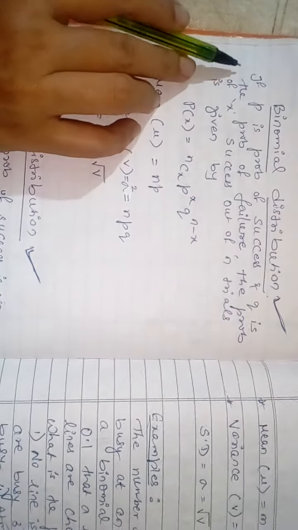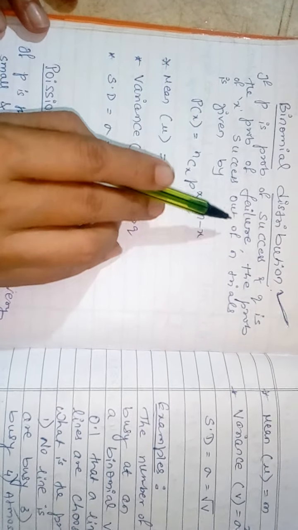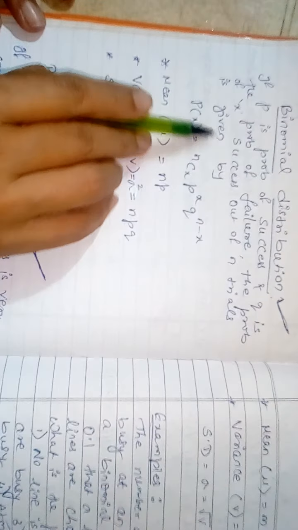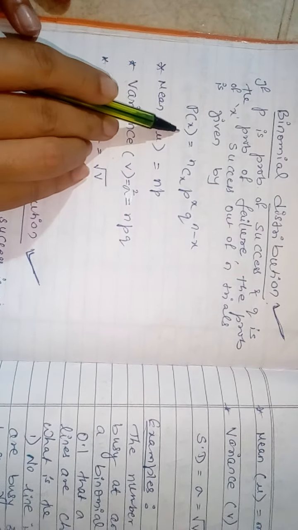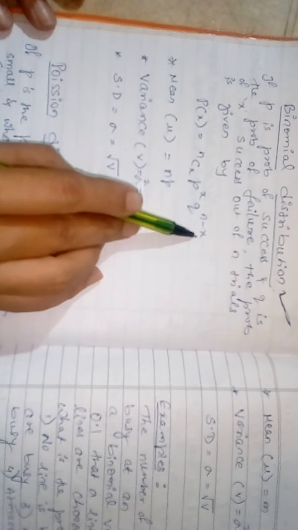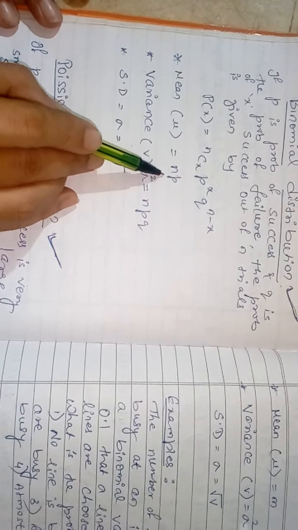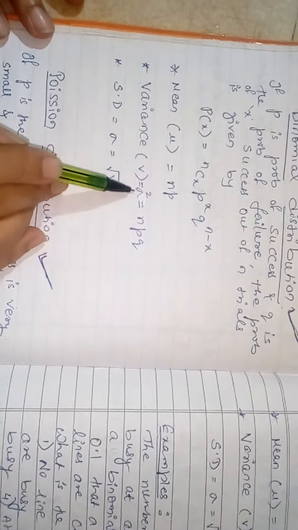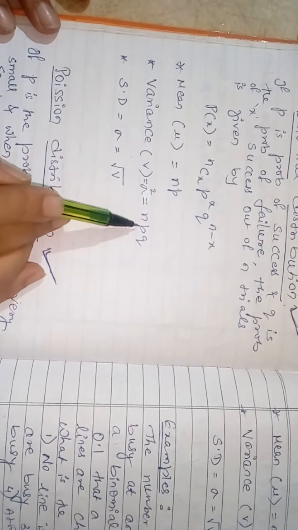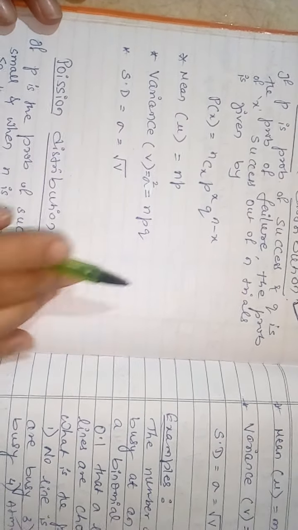Coming to the binomial distribution, if P is the probability of success and Q is the probability of failure, the probability of X successes out of n trials is given by the formula P of X equal to nCx P raised to X Q raised to n minus X. Mean, denoted by mu, is equal to nP. Variance V equal to sigma square is equal to n into P into Q. Standard deviation sigma equal to root V.